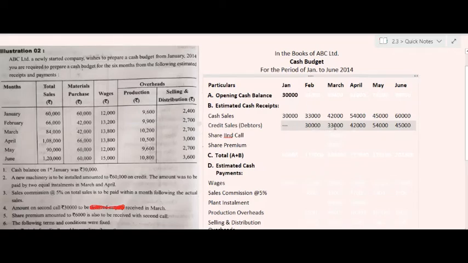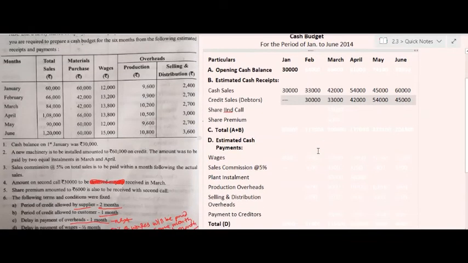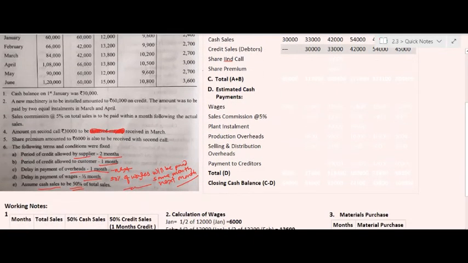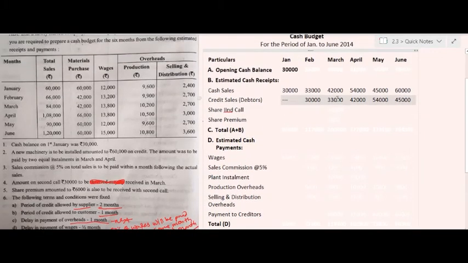The next item is share second call. As in the additional information, it is given that the amount on second call of shares, rupees 30,000, is to be received in March. So in the month of March, the estimated receipt of second call will be rupees 30,000.